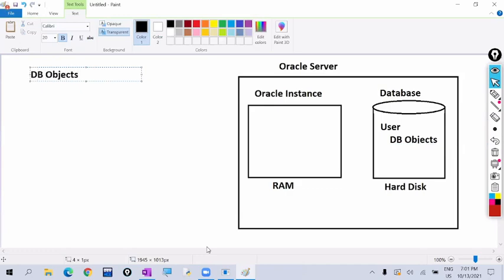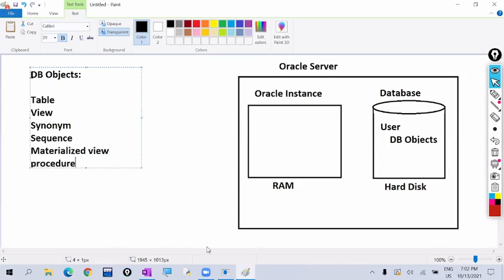Many database objects are available. Table is one database object. View is one database object. Synonym is one database object. Sequence is a database object. Materialized view is one database object. Procedure is a database object. Function is a database object. Trigger is a database object. Package is a database object. So like this, several database objects are there.